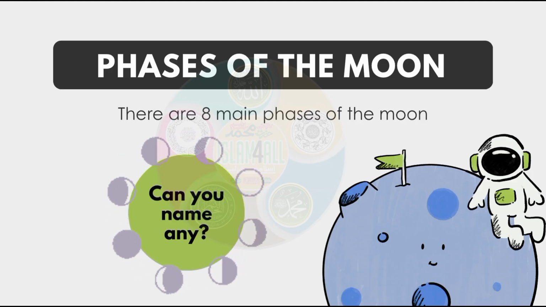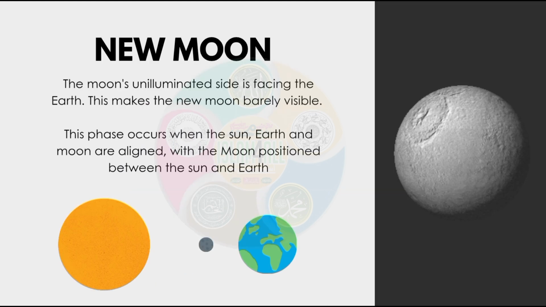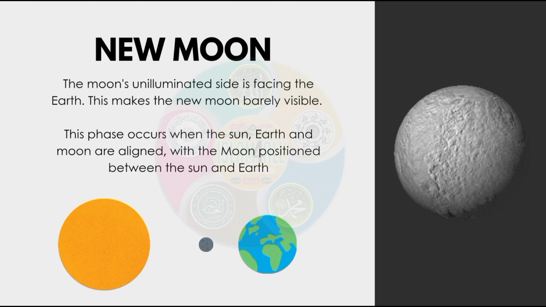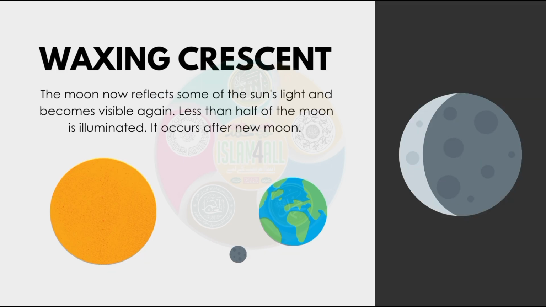Phases of the moon. There are 8 phases of the moon. New moon. The moon's unilluminated side is facing the Earth. This makes the new moon barely visible. This phase occurs when the sun, Earth and moon are aligned, with the moon positioned between the sun and Earth.